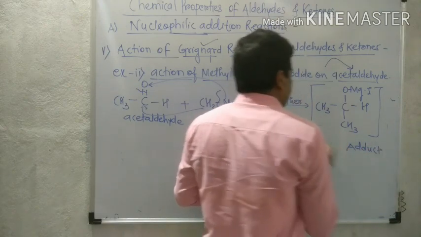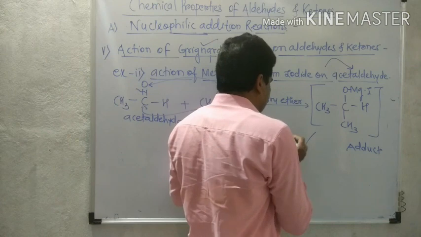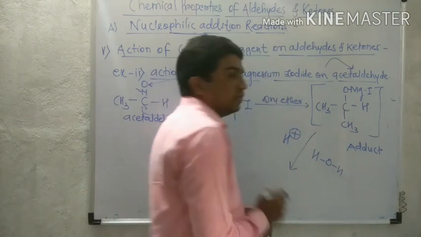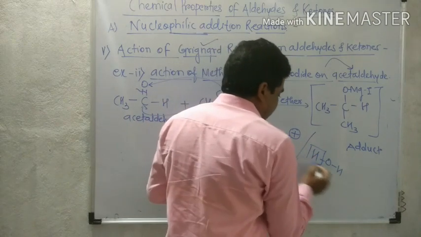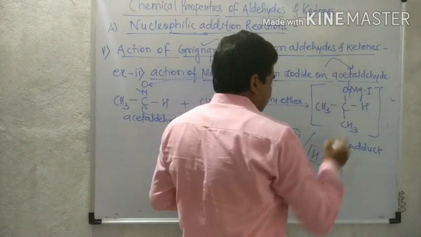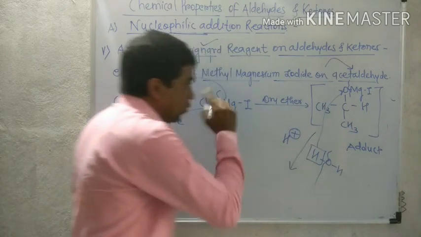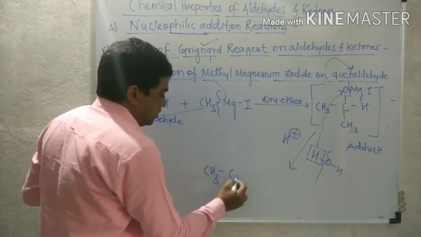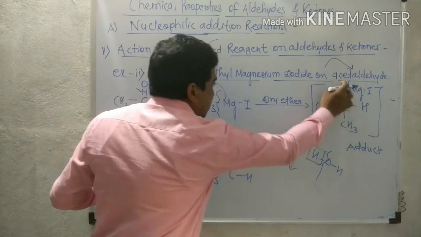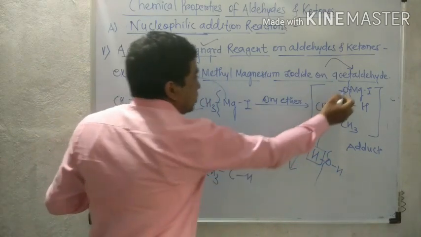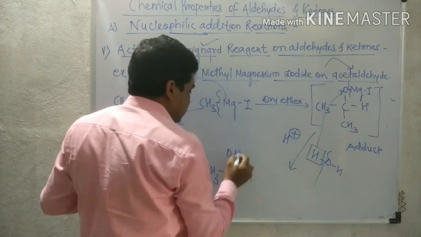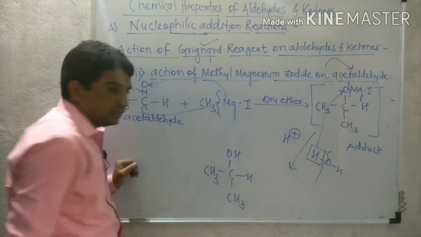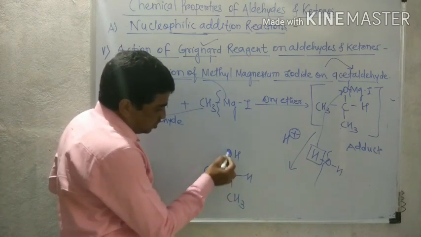the addition product. That adduct undergoes the second step, always acid hydrolysis, the action of water in the presence of acid. The hydrogen atom from this water gets added to the oxygen, and the OMgI bond breaks. So here CH3CH, now this carbon with O and H, OH, and this is CH3. So how to read this structure? CH3CHOHCH3.